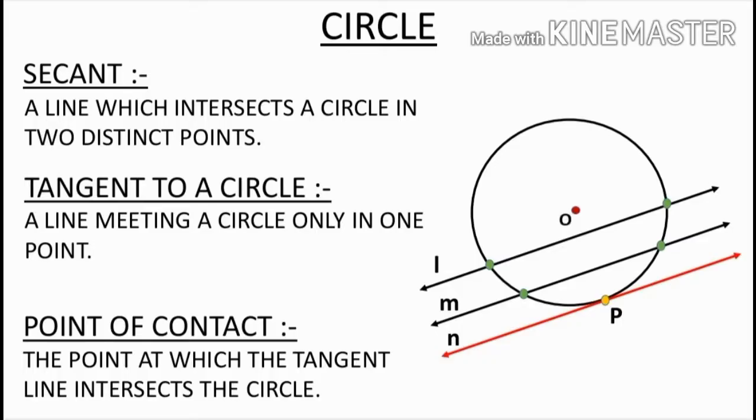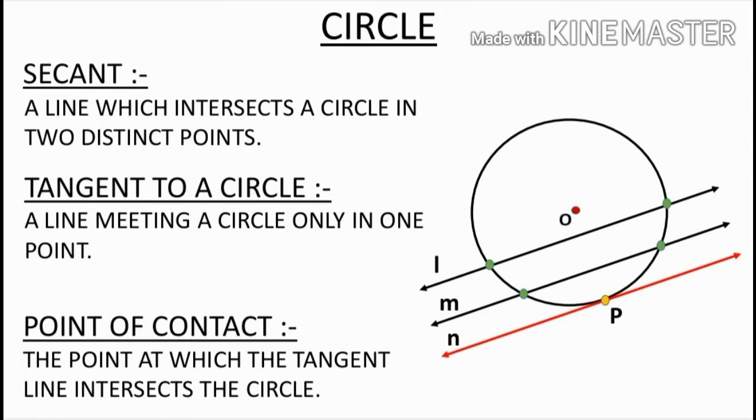अब हम लोग डिफाइन करेंगे secant of a circle and tangent to a circle. A line which intersects a circle in two distinct points is called secant of a circle. Here L is the secant of a circle because L is intersecting the circle at two different points.